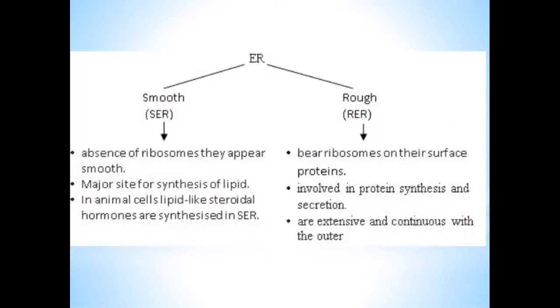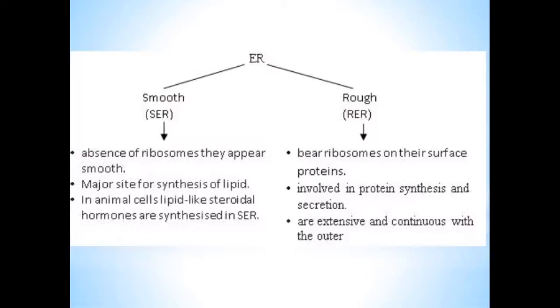Endoplasmic reticulum is of two types, smooth, SER, and rough, RER. Due to the absence of ribosomes, SER appears smooth and is a major site of synthesis of lipid. In animal cells, lipid-like steroidal hormones are synthesized in smooth endoplasmic reticulum.